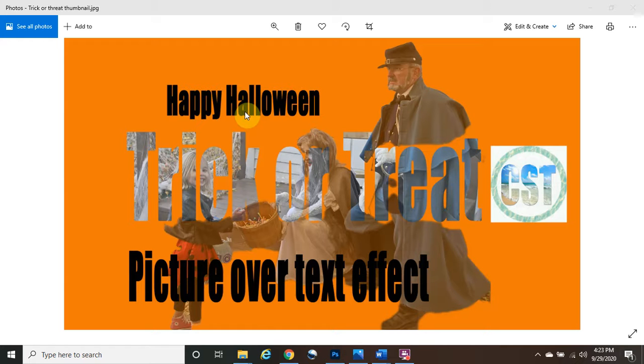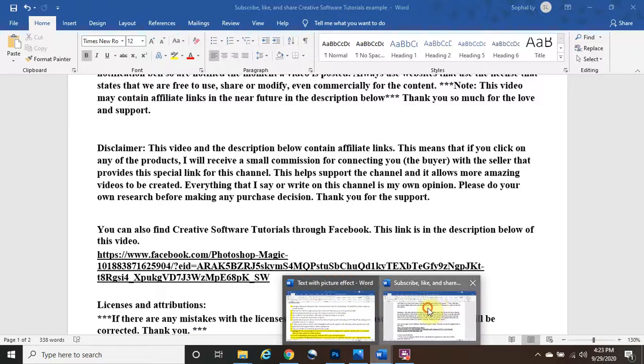So this is it. As you can see right here, I have the word trick or treat, and I was able to add the image in between these texts and have it pop out, and it looks pretty amazing.